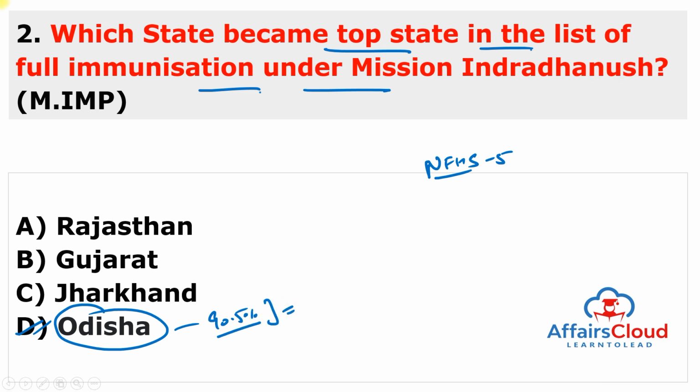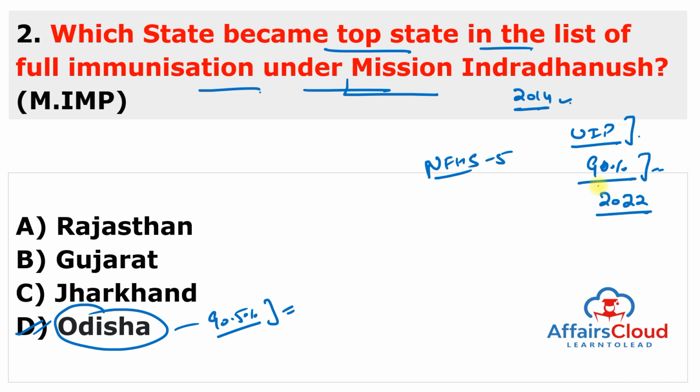This is very important. Now, most students don't know about Mission Indradhanush. It is a healthcare initiative of Government of India which was launched in the year 2014. It is under the Universal Immunization Program or UIP, which seeks to achieve 90% full immunization coverage in India by the year 2022. This Mission Indradhanush was launched by the Ministry of Health to provide routine immunization services to unvaccinated and partially vaccinated children up to the age of 2 years, and also pregnant women. And you have to remember Mission Indradhanush was started in 2014.